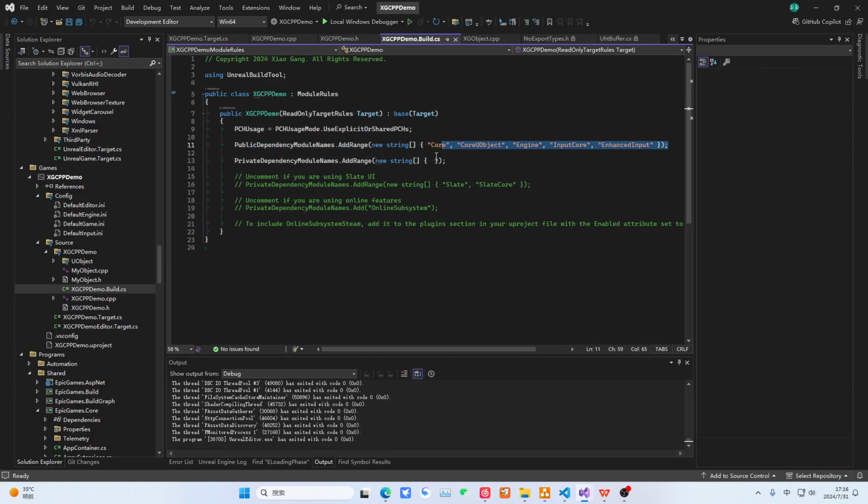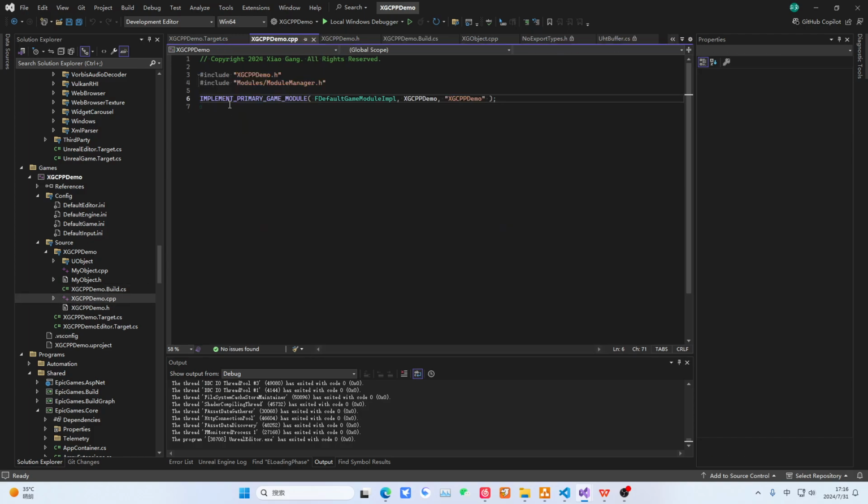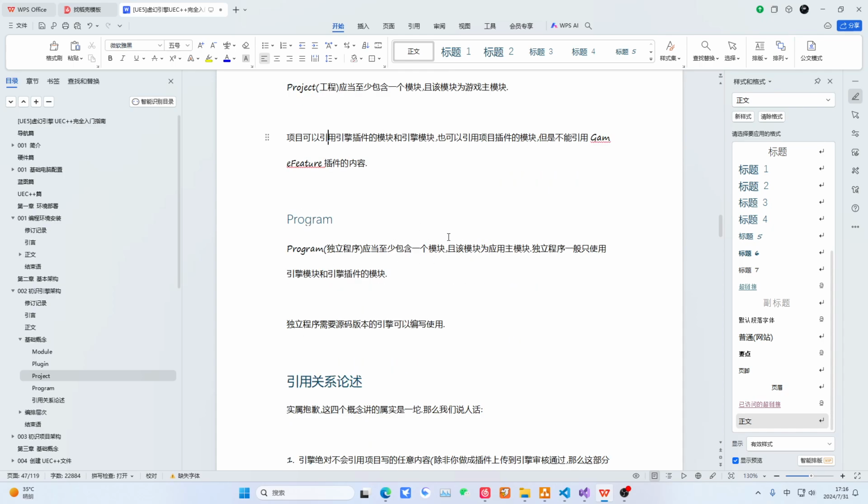This means this module, called Yogang KPB demo, serves as the main module of the project, depending on these modules, which are all engine modules. So why is it the main module of the project? Because this is where the game module is implemented. We'll talk about it at the project level.